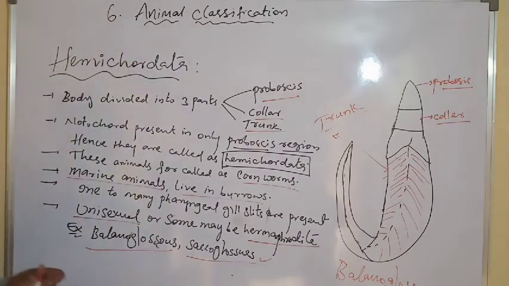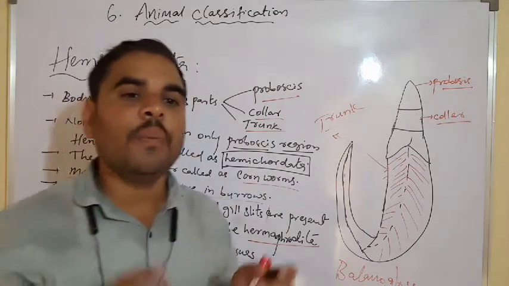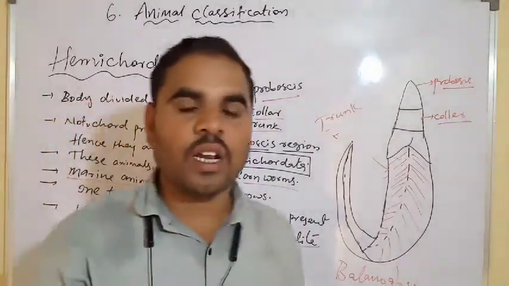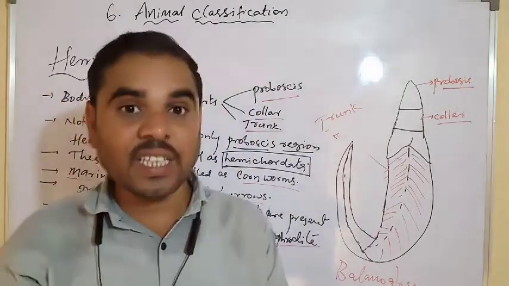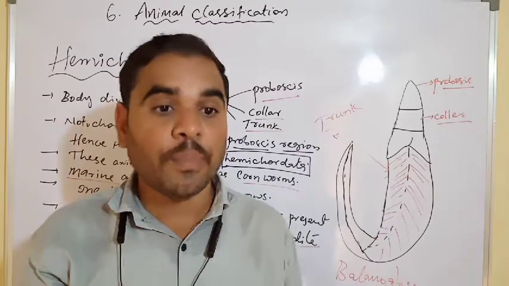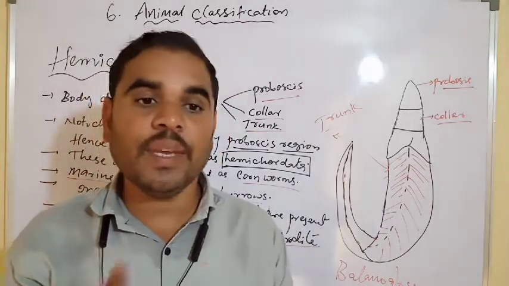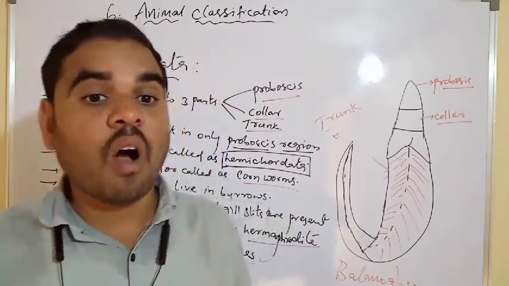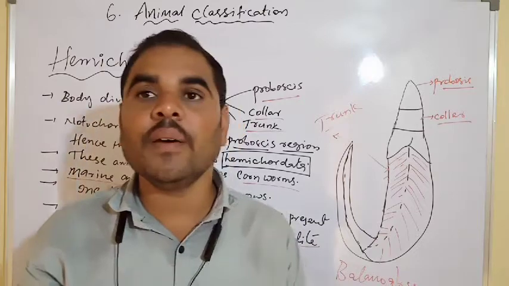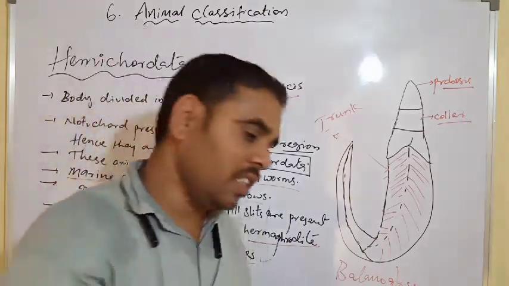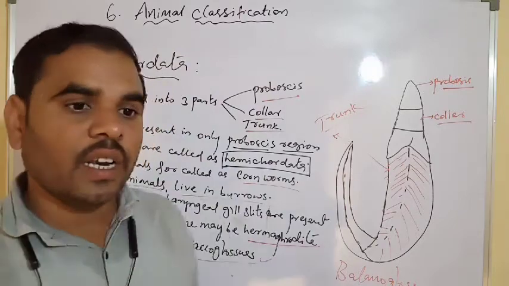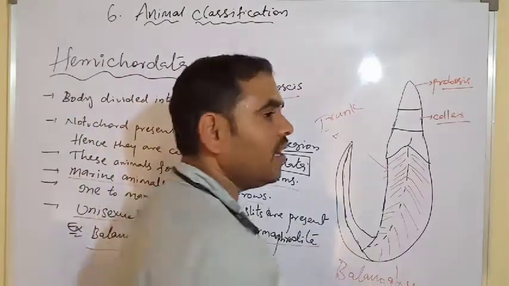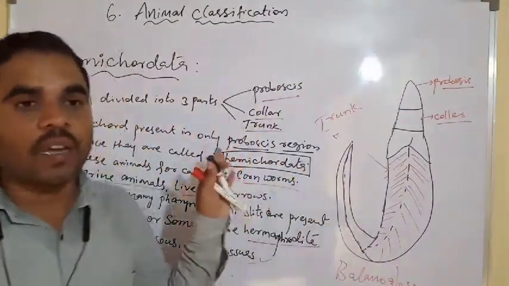Just to recap Hemichordata: the body is divided into three parts, proboscis, collar and trunk. A notochord is present in the proboscis, hence they are called Hemichordata. These animals are called acorn worms. They are marine animals that live in burrows, digging and living inside. One to many pharyngeal gill slits are also present in this organism.